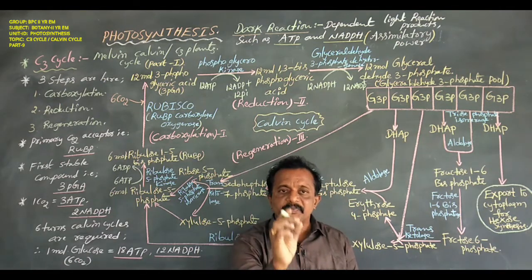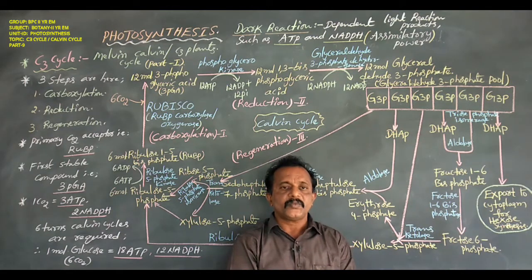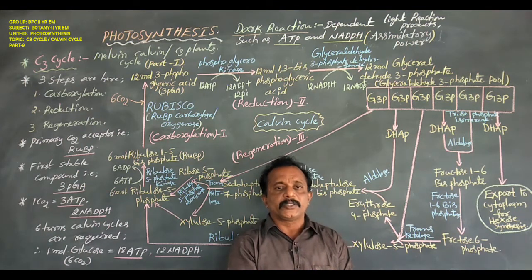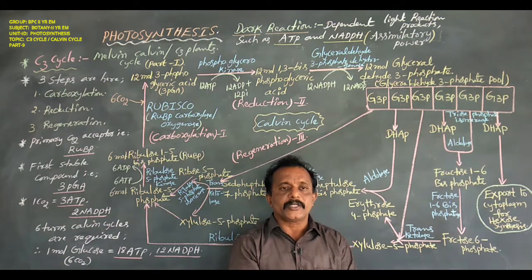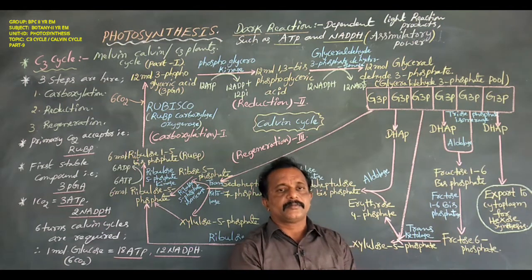The light reaction always depends on light. In previous classes we discussed in detail the light reaction of non-cyclic photophosphorylation and cyclic photophosphorylation, and also the chemiosmotic hypothesis.